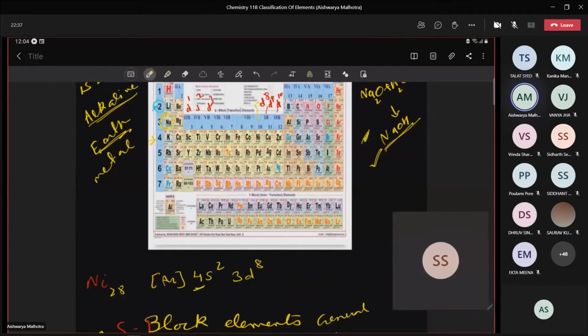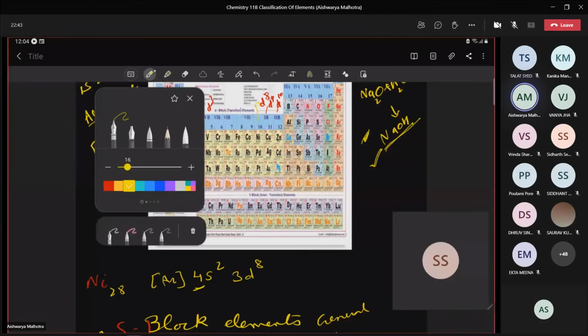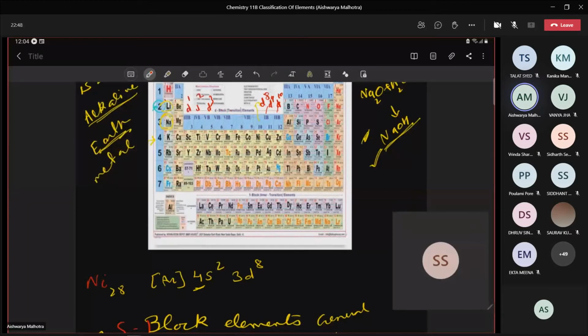Ionic. Elements except lithium and beryllium. Look here, beta. Except these two, lithium and beryllium, they'll form ionic compounds. Why except lithium and beryllium? Why are we saying lithium and beryllium will be forming covalent compounds?